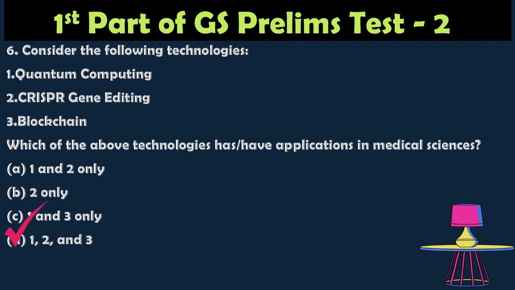The correct answer is all the above, because quantum computing is used for drug discovery and genetic research, and CRISPR, which is used for gene editing, is a technology used in the engineering field and also in medical treatments. Blockchain is also used for secure medical record keeping, and it also produces transparency in clinical trials.